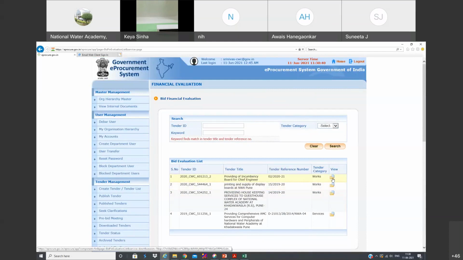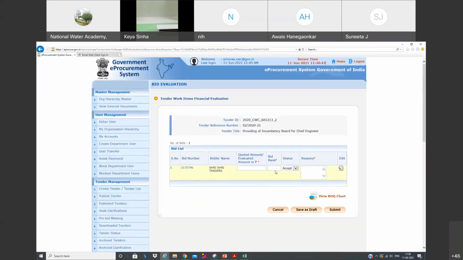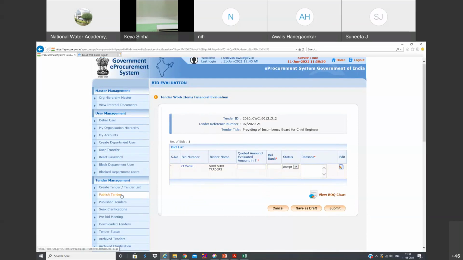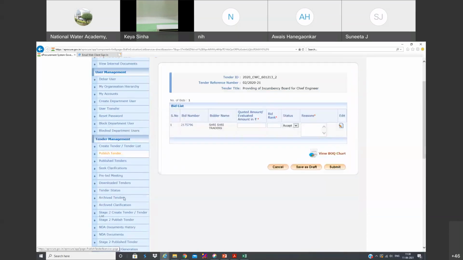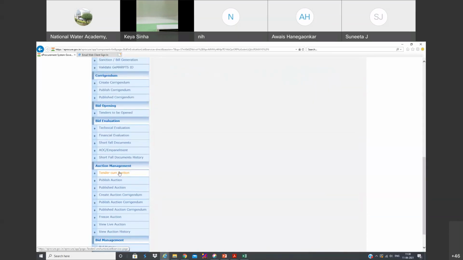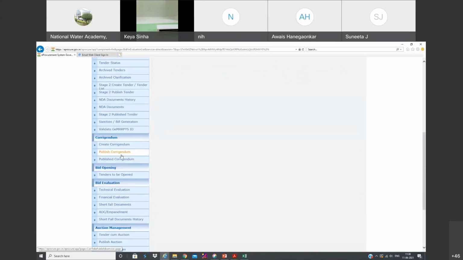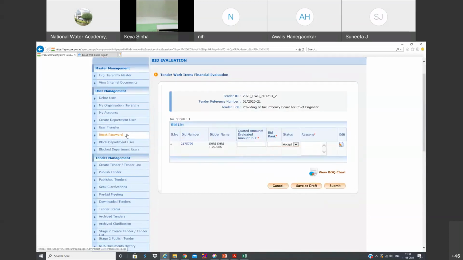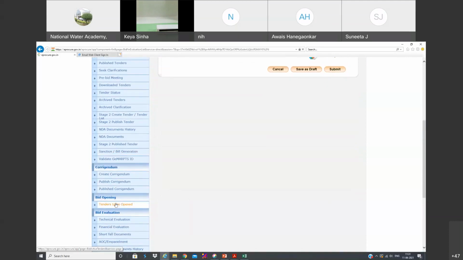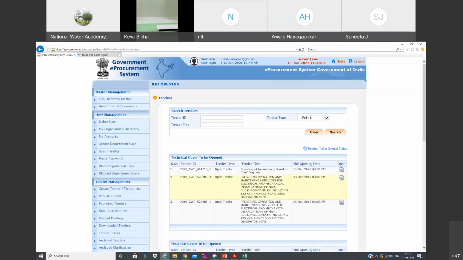Achha, this one, increments here it is showing. So here you can see, for this particular bid only one has come. Directly, instead of opening in bids open, the tender has not appeared here. The reason is only a single tender has participated.